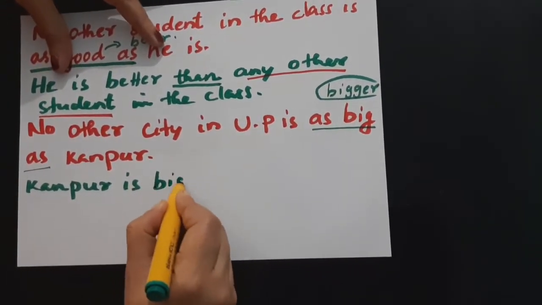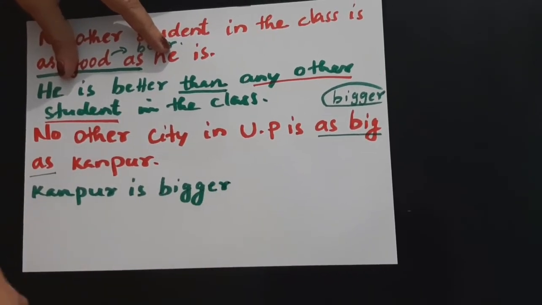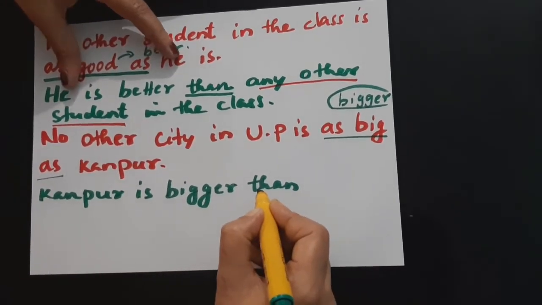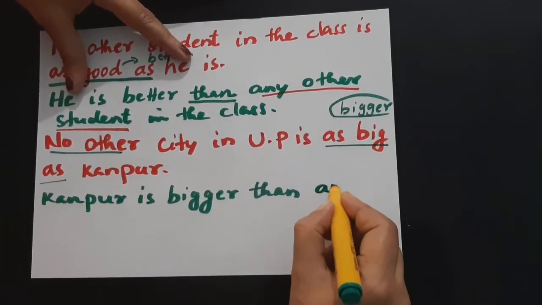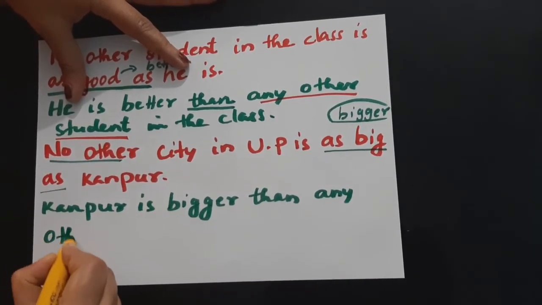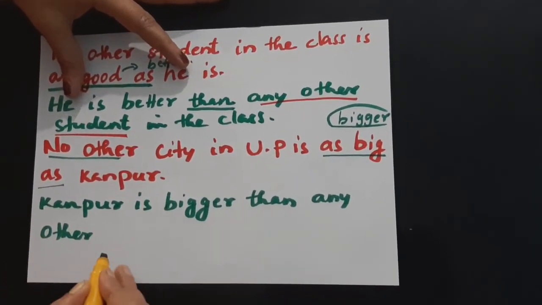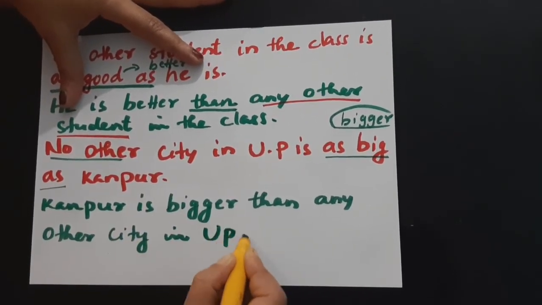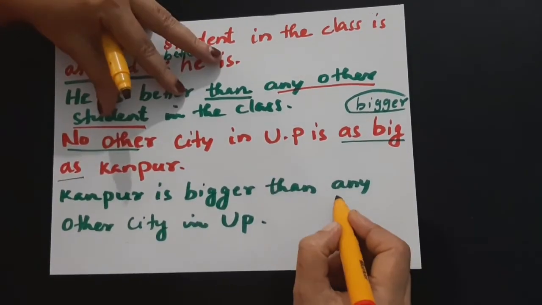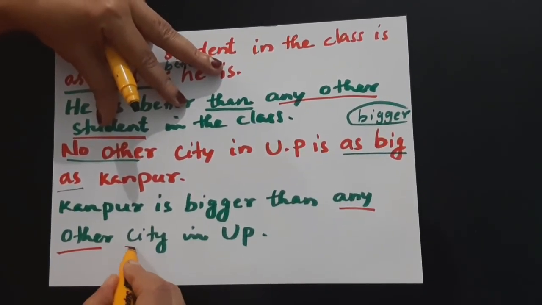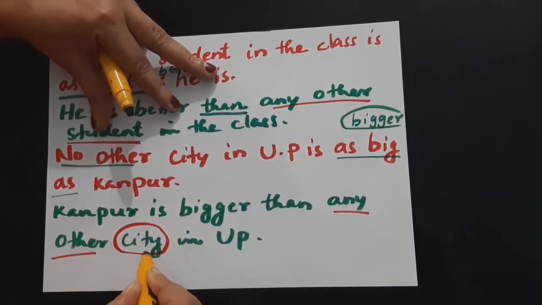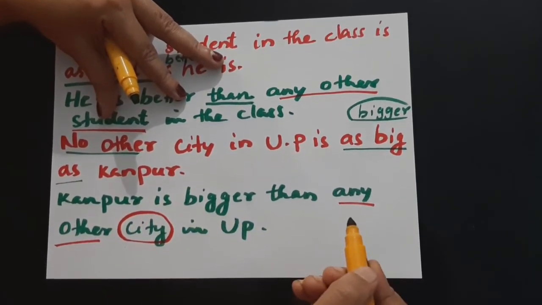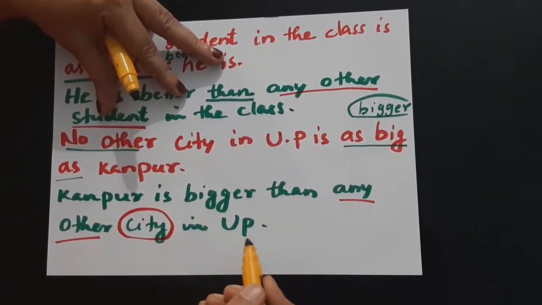Kanpur is bigger, and our key term is "than." Kanpur is bigger than, and "no other" will change to "any other." Kanpur is bigger than any other city in UP. Any other will follow a singular noun, so you have to use city instead of cities. Never use cities, that's wrong. So Kanpur is bigger than any other city in UP.